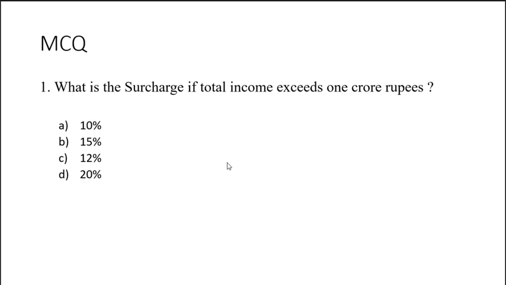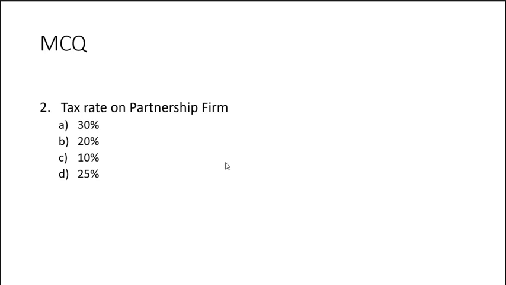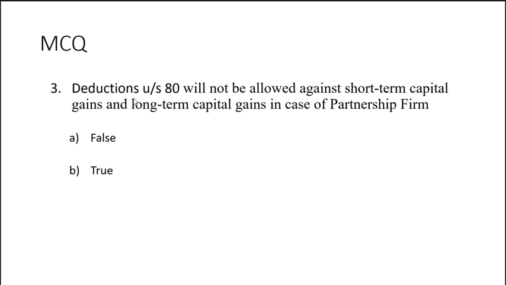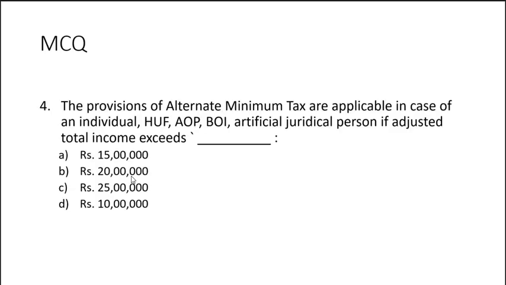12%. Tax rate on partnership firm. It is 30%. Deductions under Section 80 will not be allowed against short-term capital gains and long-term capital gains in case of partnership firm. This is true. The provisions of AMT, alternate minimum tax, are applicable in case of an individual, HUF, association of persons, body of individual, artificial juridical person, if adjusted total income exceeds rupees 20 lakh.